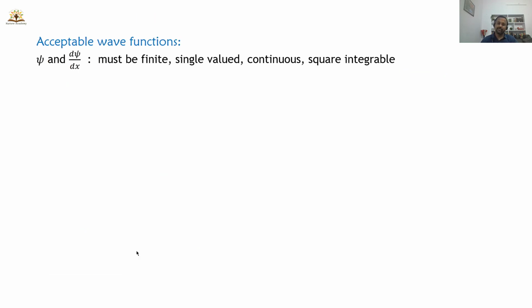What are acceptable wave functions? Wave functions satisfying the following properties are known as acceptable wave functions. What are the conditions here? The wave function psi and its first derivative must be finite, they must be single valued, continuous and square integrable.